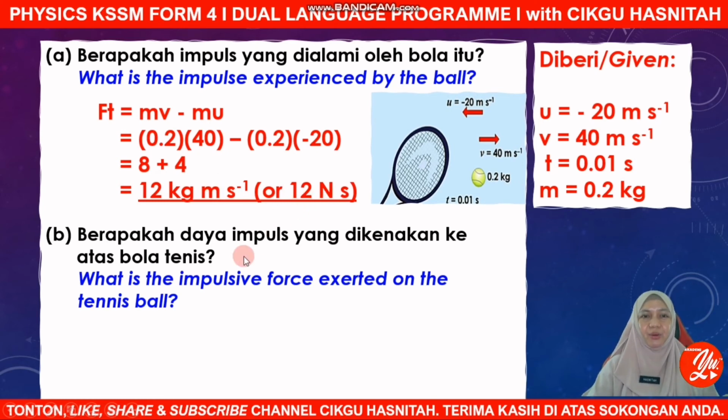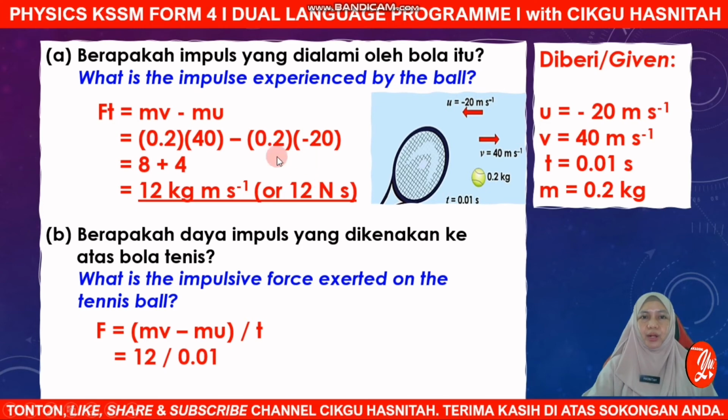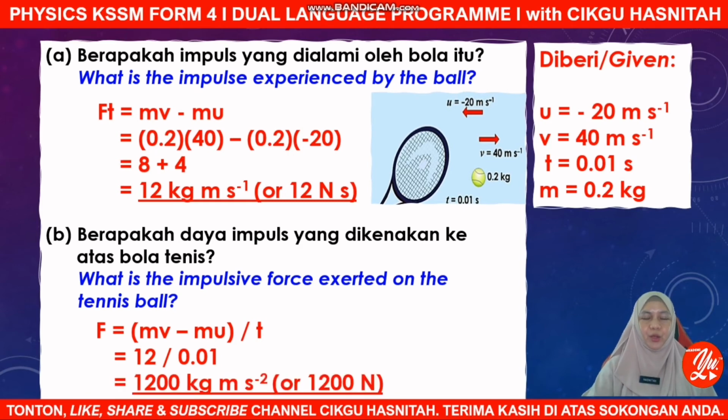Now the impulsive force is mv minus mu divided by t. So it is 12 divided by the time of impact 0.01 second, which gives us an impulsive force of 1200 kilogram meter per second squared, or normally written as 1200 Newton.